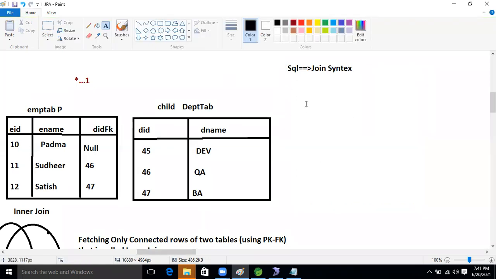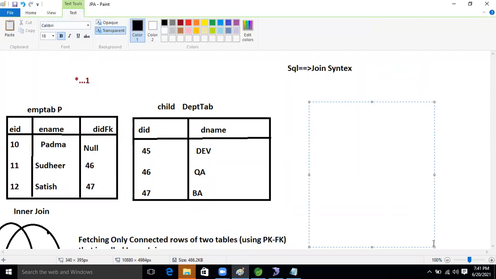So what will the syntax be now, guys? See this. Select will be there. This is the syntax. After that, from. Another one is on. After that, if a condition is needed, where, but don't concentrate on where now. Just concentrate on this area. I want to apply an inner join. This is the syntax, guys.